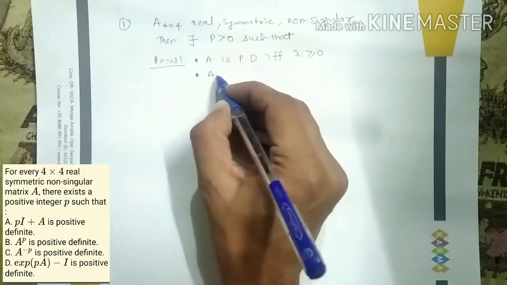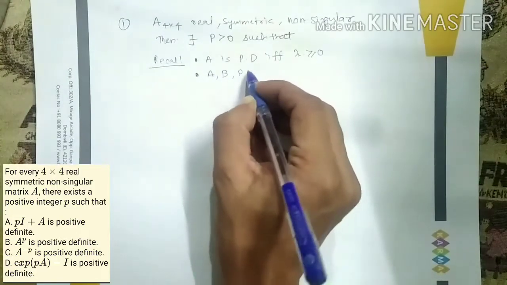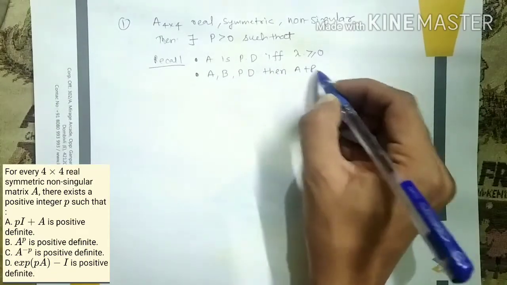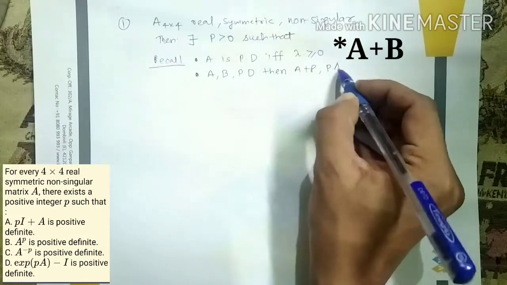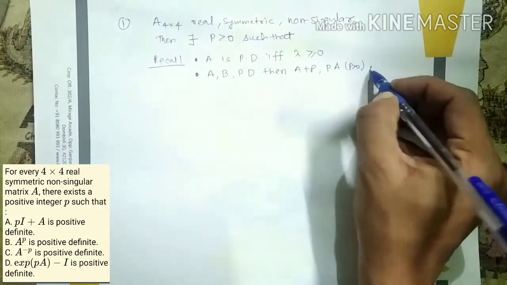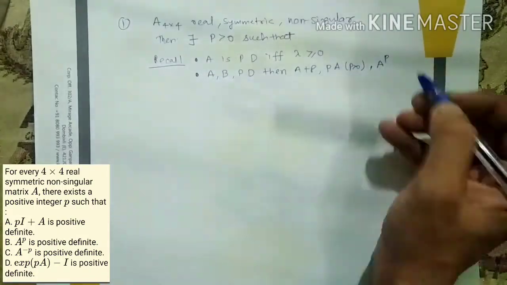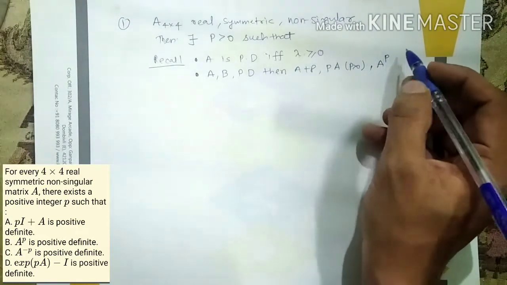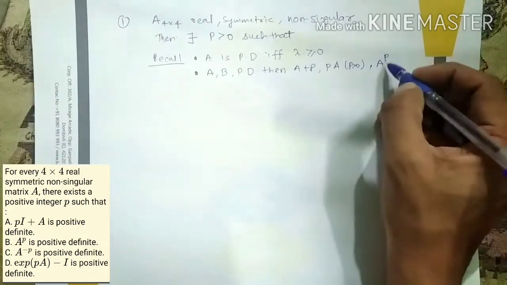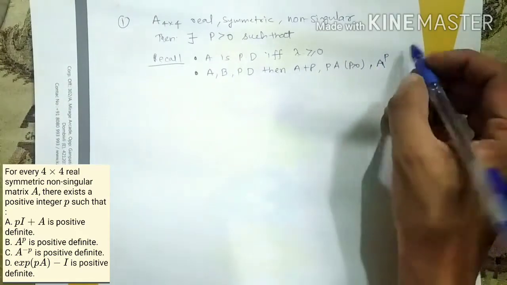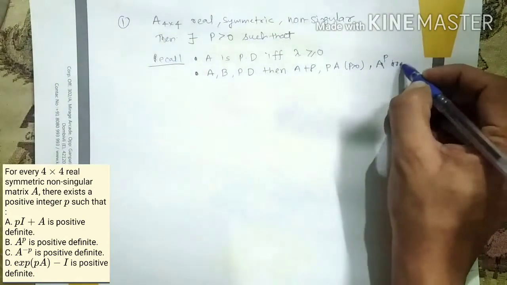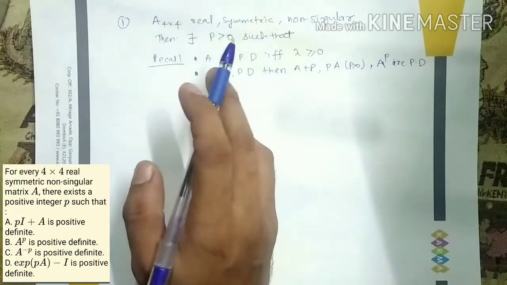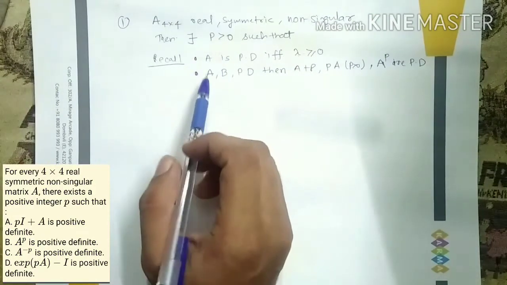If I have two matrices A and B which are positive definite, then their addition, the scalar multiplication provided p is positive, and A raised to some power p, where p may be any power, integer or natural number, anything, are also positive definite. Just by using these two results we are going to solve all four options.